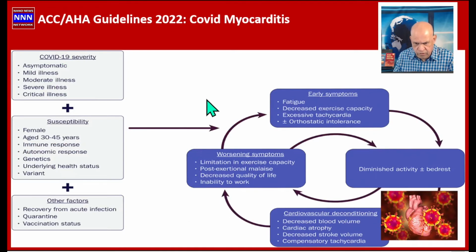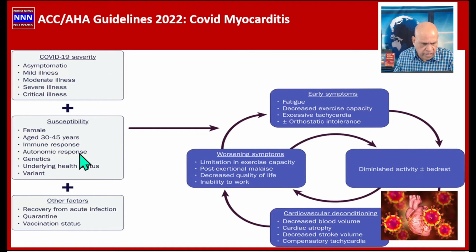Here are some of the flowcharts from the ACC AHA 2022 guidelines. Early symptoms include fatigue, decreased exercise capacity, excessive tachycardia, and orthostatic intolerance. And the symptoms could be very mild. Some patients may be asymptomatic, and some patients may have severe symptoms, and maybe about 5% of them go on to develop significant cardiac failure or maybe cardiomyopathy.